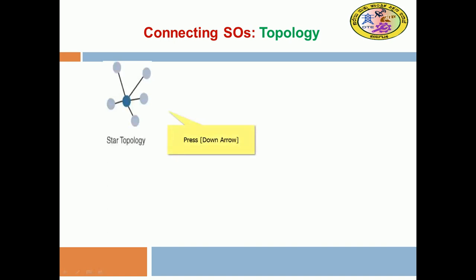Examples of connecting smart objects with a certain topology: first, the star topology.